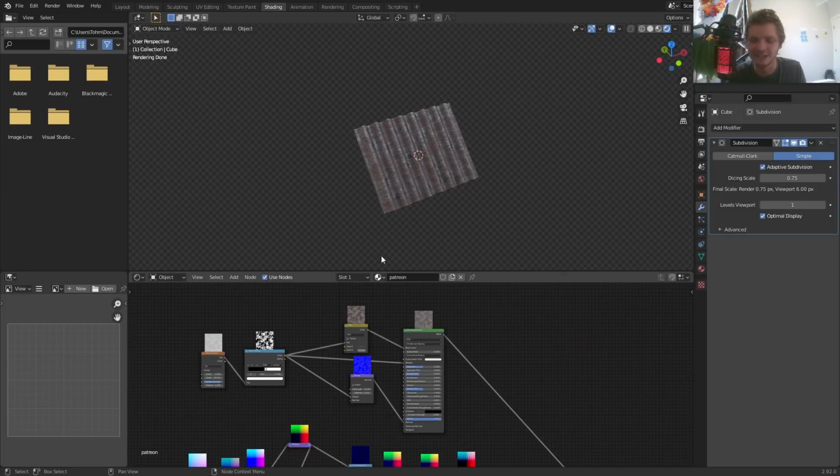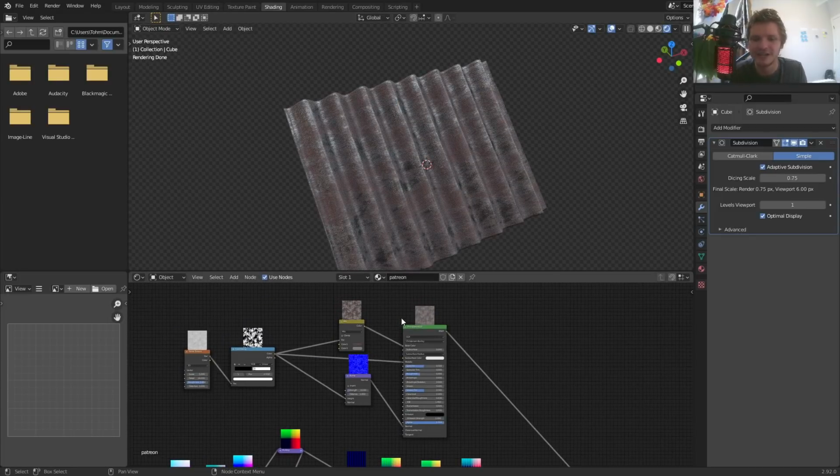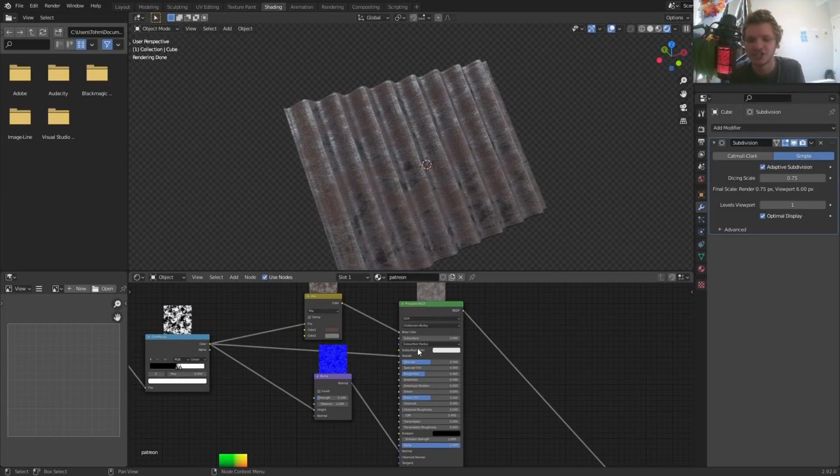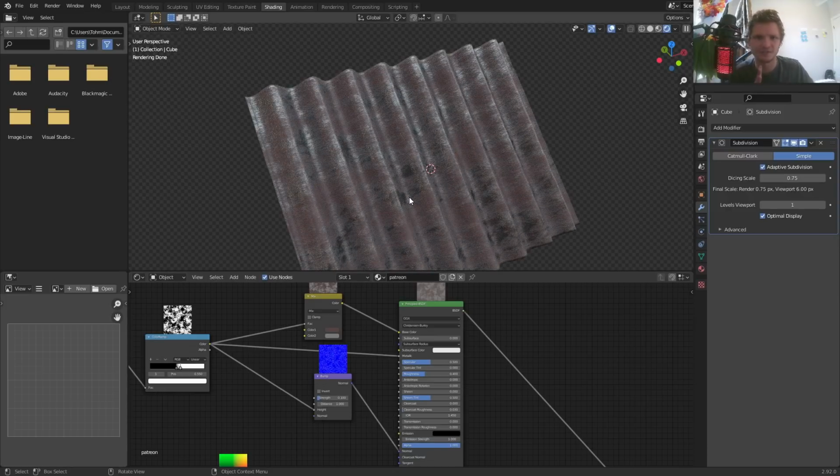Let's go back to the BSDF stuff where we belong. So we added the color, we added the change in metallic, we added some normal mapping. The final thing is, with this mesh, it's not corrugated lines, I just want some lines like the grain of the metal, like how it was cut or something like this.